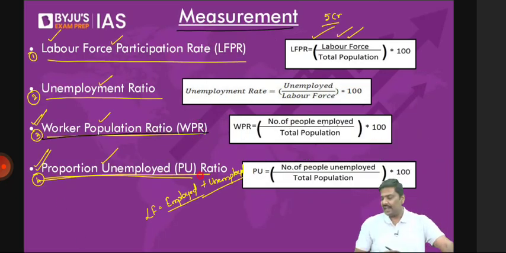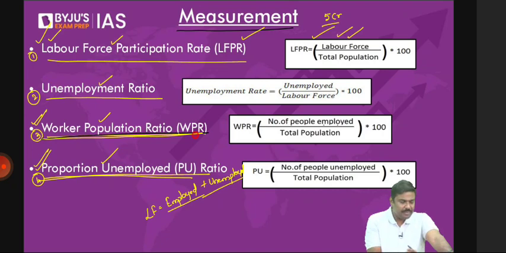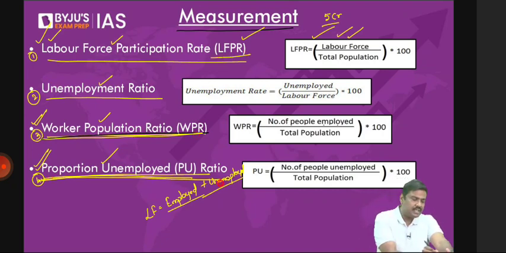So first, the ratio that is calculated is LFPR, labor force participation rate. Second one, using this labor force participation rate, we can also calculate worker population ratio. Third one, using the same LFPR, we can also calculate proportion unemployed ratio. But the ratio or the rate that you very often come across in the newspaper is the second one. This is the most important one, unemployment ratio or unemployment rate.